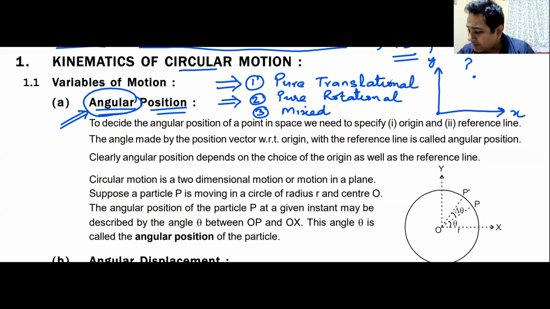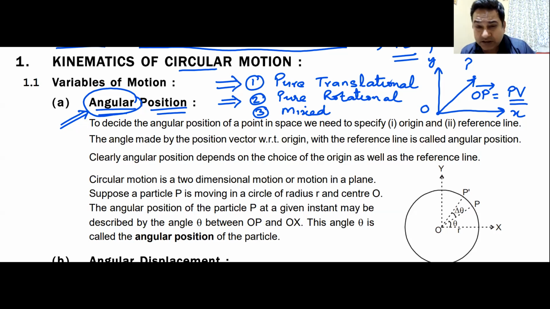I have an origin. And how do I get the position of this particle? I draw a vector from O to P, the OP vector. And remember, this OP vector was known as the position vector of P with respect to O.